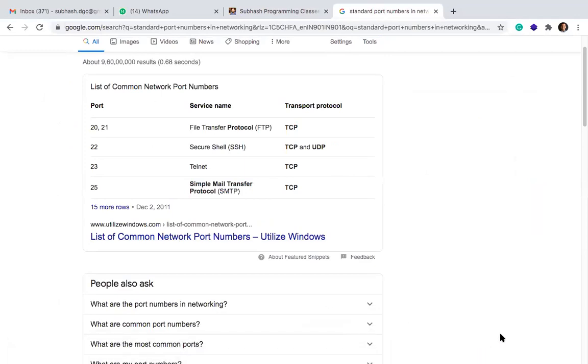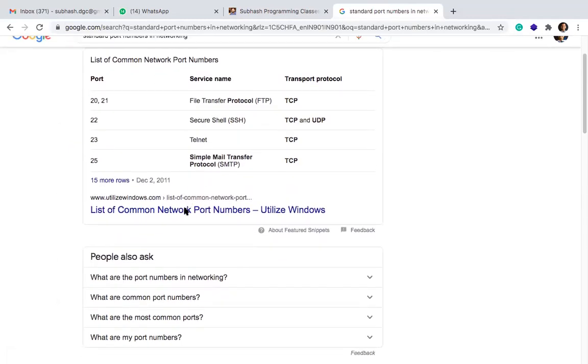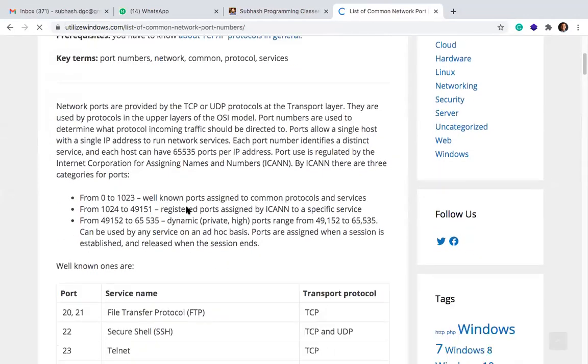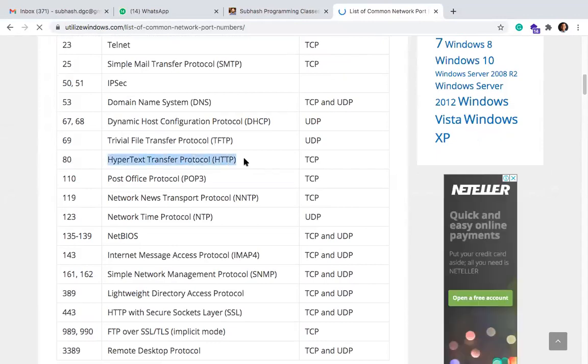Are you able to see my screen, guys? Can you see Google that I've searched something? Standard port numbers in networking. So when you see this, let me see what are the common port numbers available. Okay, so 80 is there. Yeah, 80 is already used by another program called HTTP. Did you guys see? So Kirtana, can I use this 80?